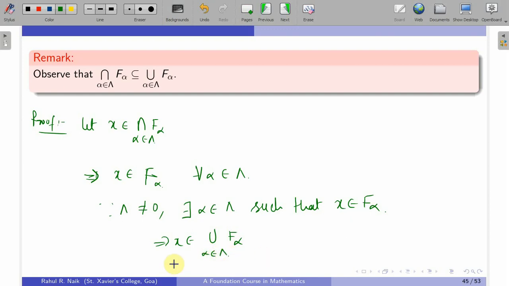And this says that we have arbitrarily started with any element in the intersection, and we proved that it also belongs to the union, and hence we can say that intersection of F alpha is contained in union of F alpha, alpha varying over lambda.